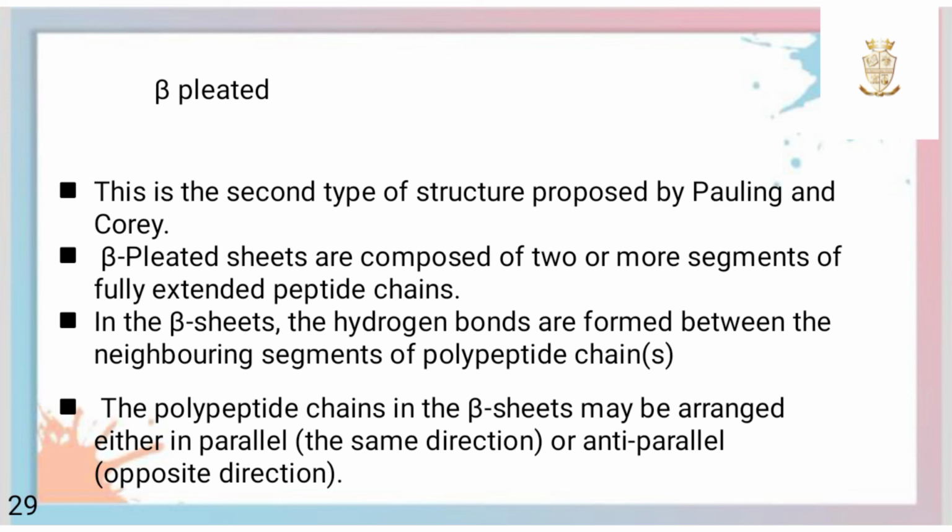Beta pleated structure. This is the second type of structure proposed by Pauling and Corey. Beta pleated sheets are composed of two or more segments of fully extended polypeptide chains. In the beta sheet, the hydrogen bonds are formed between the neighboring segments of polypeptide chains. The polypeptide chains in the beta sheet may be arranged either in parallel or anti-parallel.